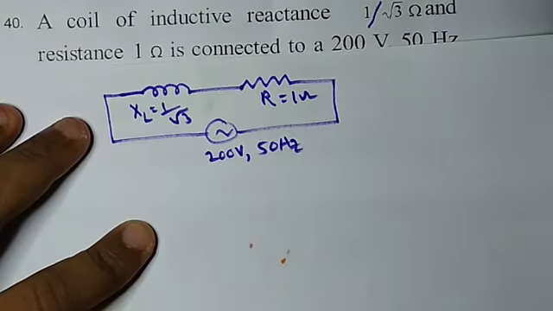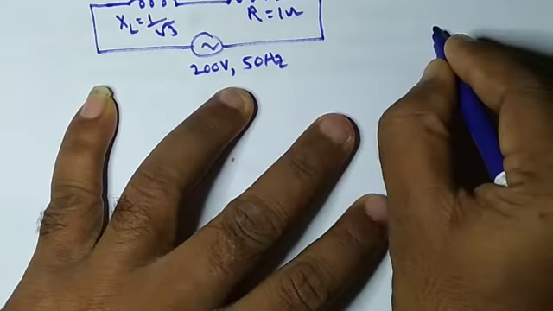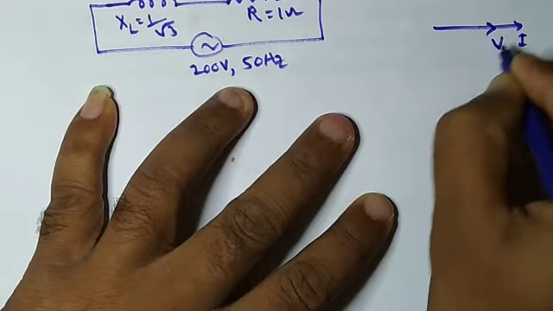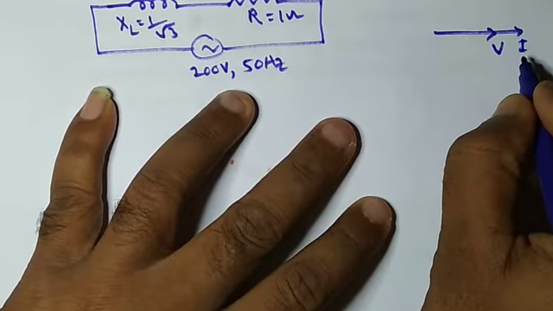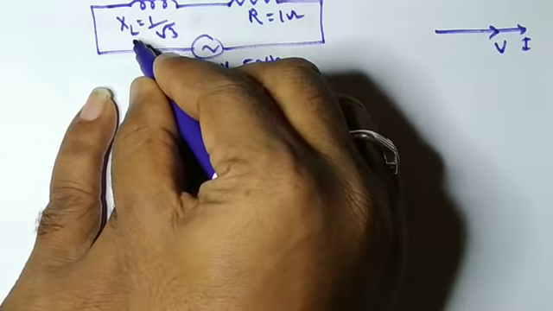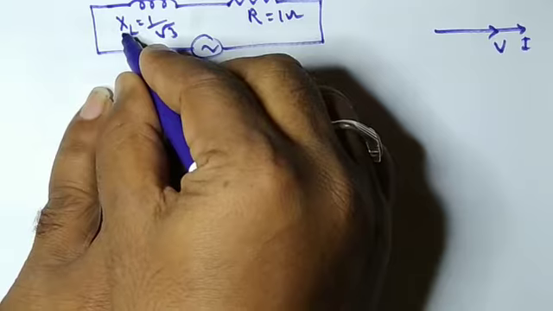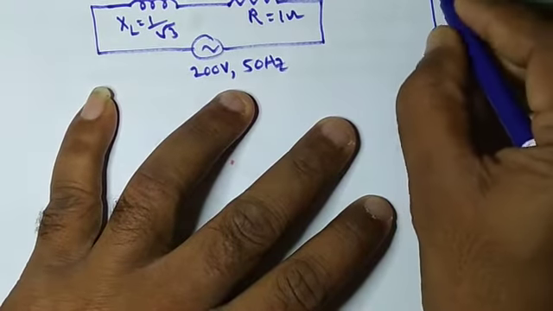This is the given data. As we know, in case of a resistor, current I as well as voltage are in the same direction, that is the phase angle between them is 0. Whereas in case of inductance, we know the voltage leads the current by pi by 2 angle, that is it will be in this direction.